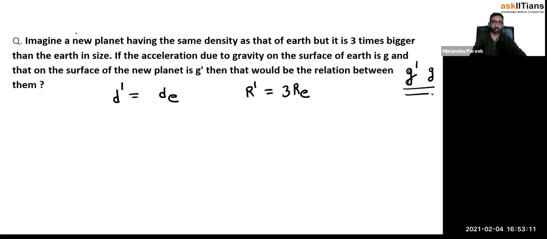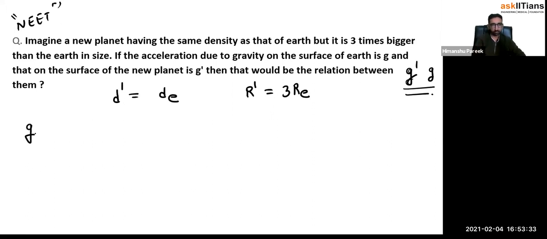This is also a NEET question. In the medical exam, this has been asked in a previous year. I don't remember the year exactly. So g prime and g, that's the relation they are asking from us. Okay. So this d is the density. Do not get confused with the depth here. So on the surface, they want to calculate the relation between their densities and gravity.